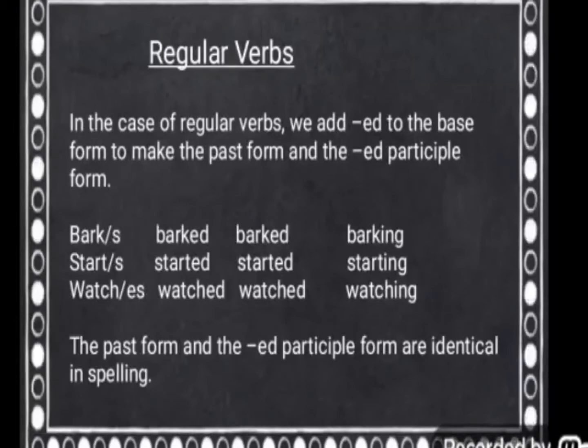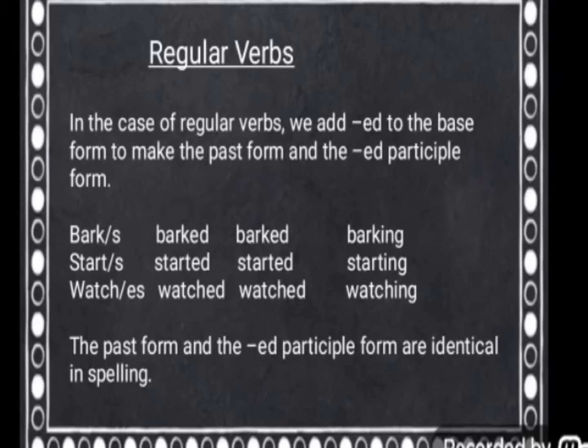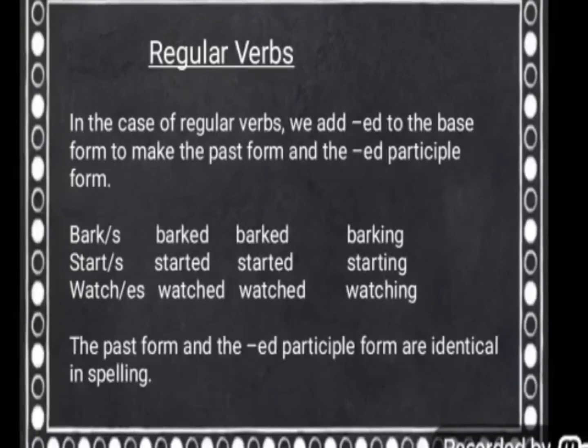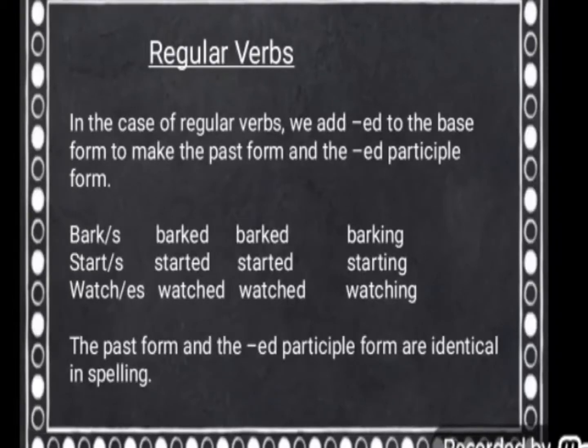For example, let's take bark. In the base form we use s also, so it becomes barks. The second form is barked. The third form is barked, and the ing form is barking.